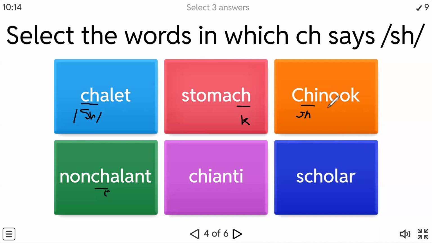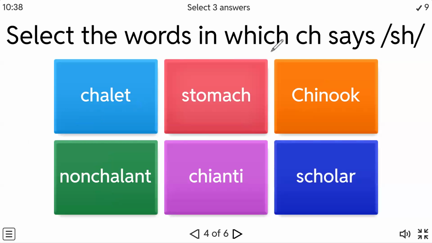CH. So we have SH. So shallot and Chinook and nonchalant. These are the three answers where CH is making SH sound.